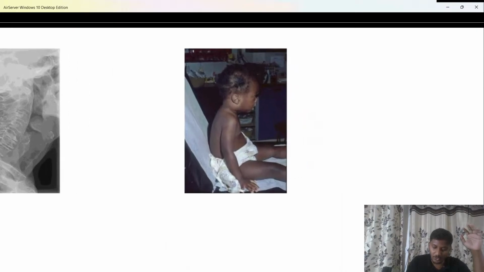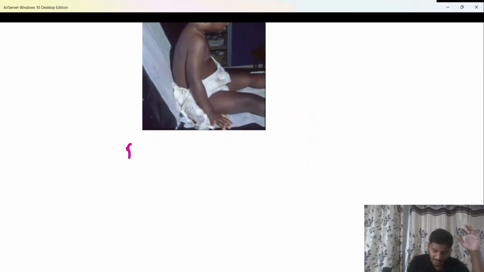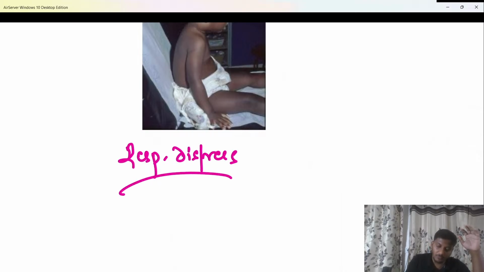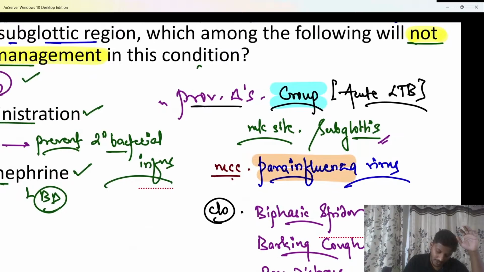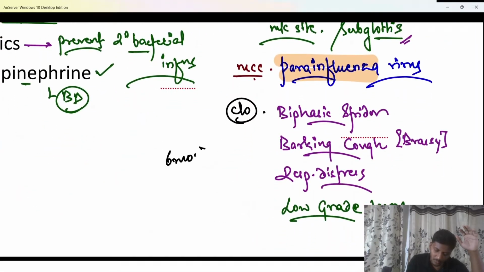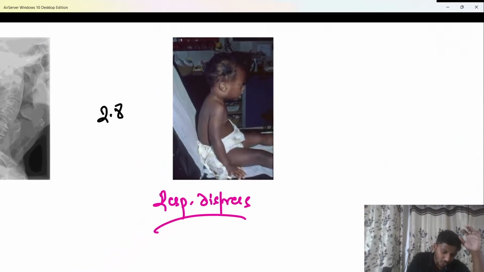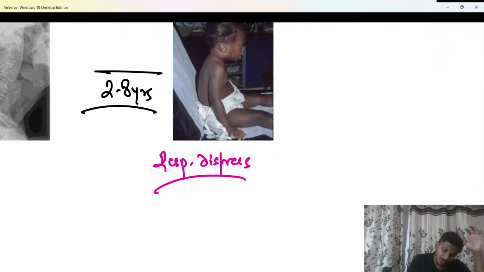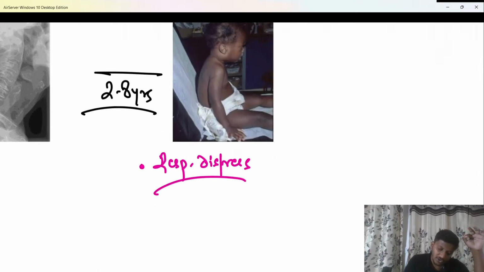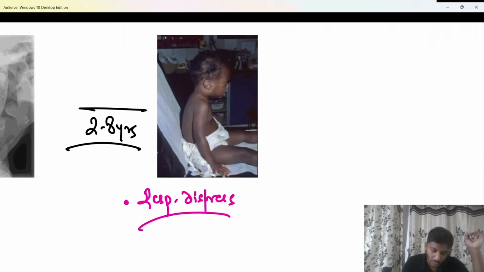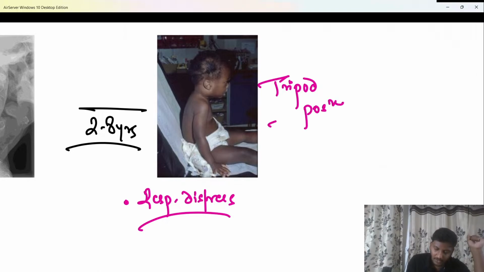Second is a child who comes to you in the emergency with a severe respiratory distress. The child has a severe respiratory distress. We know that croup is more common in children between 6 months to 3 years of age. But now we have a child who is 2 to 8 years of age, coming to you with severe respiratory distress. The child feels better in sitting position, bending forwards. That is called a tripod position.